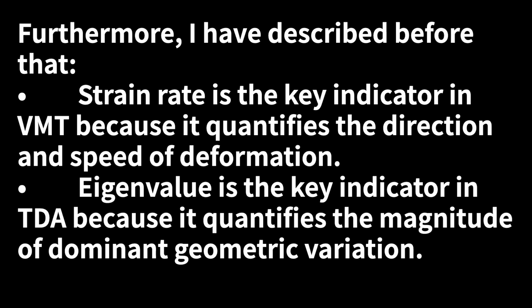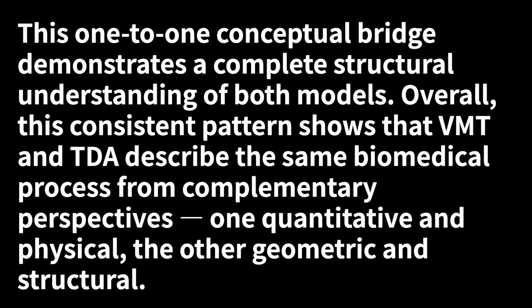2. Smaller, more compact TDA clusters, moving toward equilibrium regions, with shorter distances among data points. Furthermore, I have described before that strain rate is the key indicator in VMT, because it quantifies the direction and speed of deformation. Eigenvalue is the key indicator in TDA, because it quantifies the magnitude of dominant geometric variation. This one-to-one conceptual bridge demonstrates a complete structural understanding of both models. Overall, this consistent pattern shows that VMT and TDA describe the same biomedical process from complementary perspectives: one quantitative and physical, the other geometric and structural.